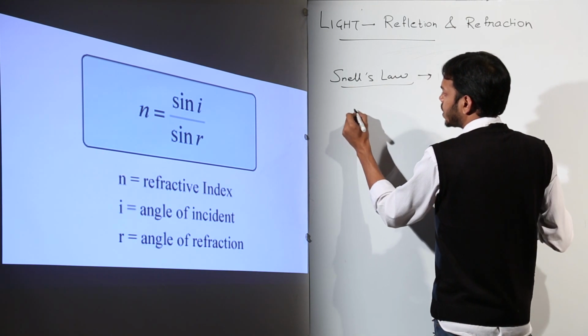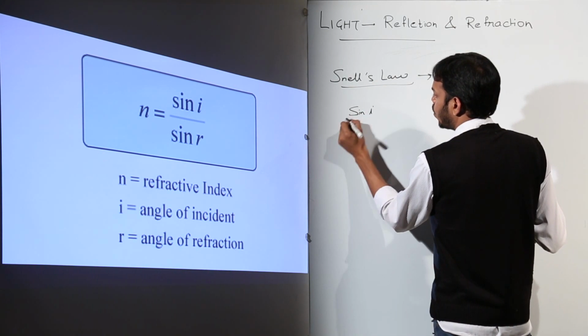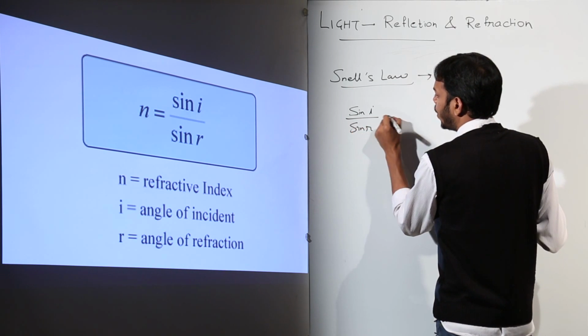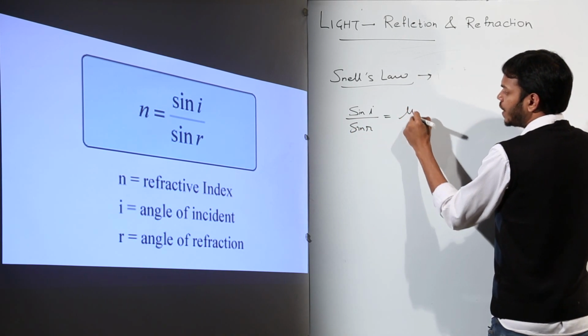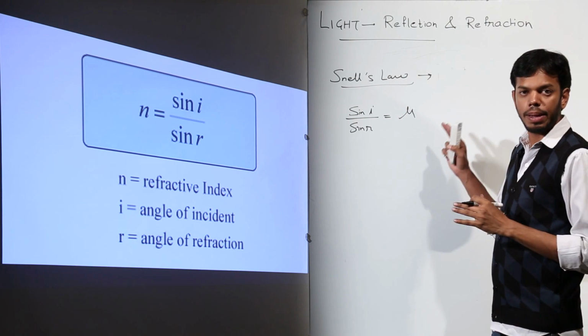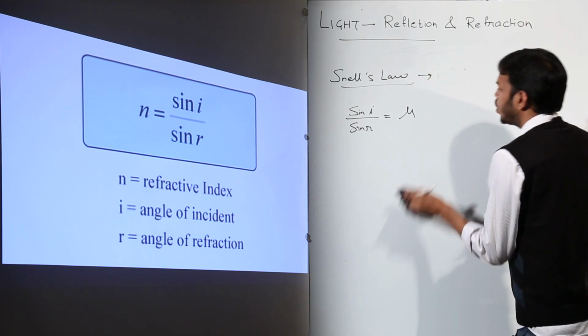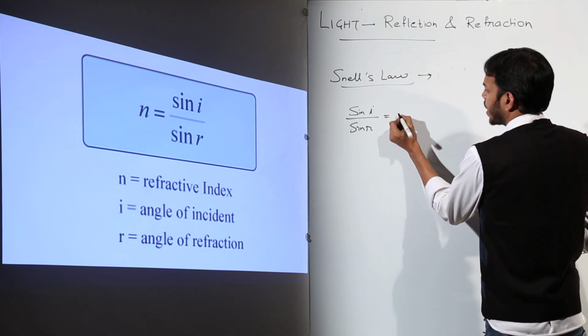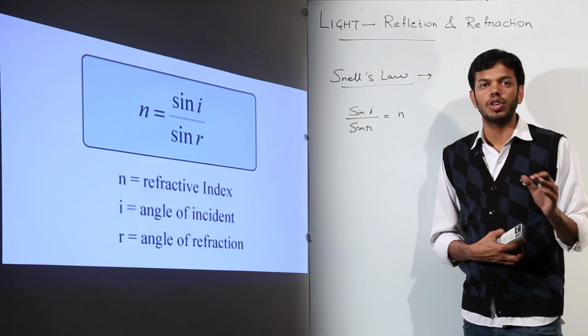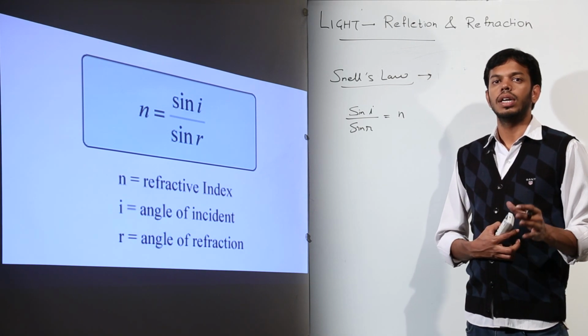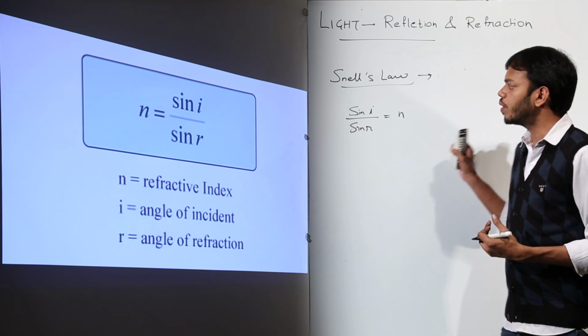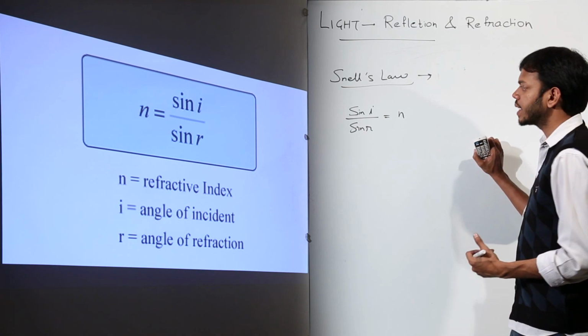Snell later on gave us the constant's name: sine I over sine R is called the refractive index, which is majorly denoted by mu, but in some books it is denoted by n. So if it is denoted by mu or n, just remember that they are talking about refractive index.